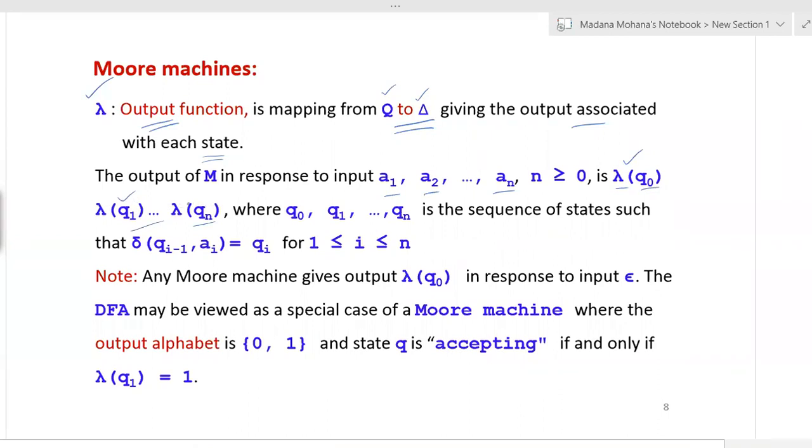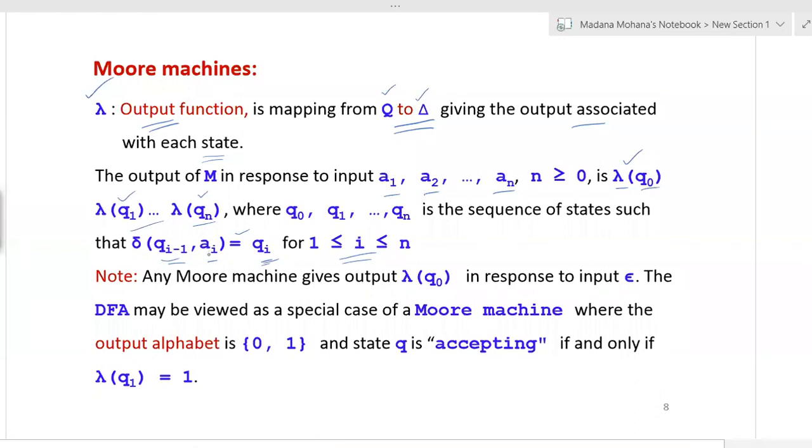Lambda of Qn is nothing but the output of state Qn, where Q0, Q1 and so on up to Qn are the sequence of states such that, see the transition: delta of Qi minus 1 comma Ai equal to Qi for i between 1 to n. This is the transition function, where Qi minus 1 and Qi, based on the i values, you can take starting with 1.